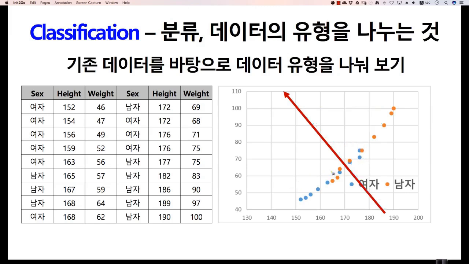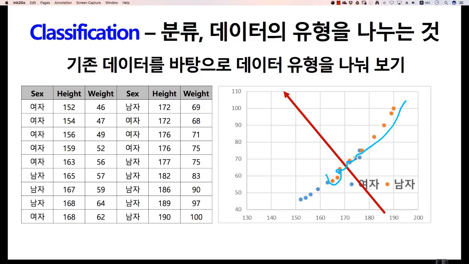Of course, you can draw a line like this, but for example, you could also draw a line like this. Yes, the line looks a bit strange. Oh, I drew it wrong. Let me draw it again. For example, if it's above this line, it's male. If it's below this line, it's female. Doing it like this, oh, I can't draw this line at all. You can draw a line like this as well, right? You can draw a line like this.